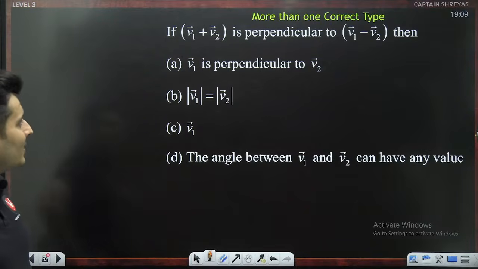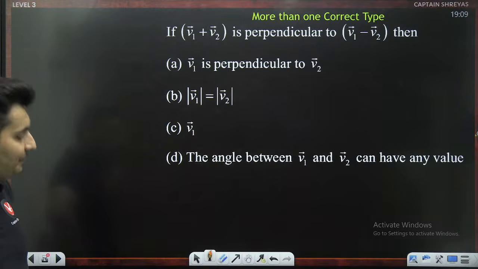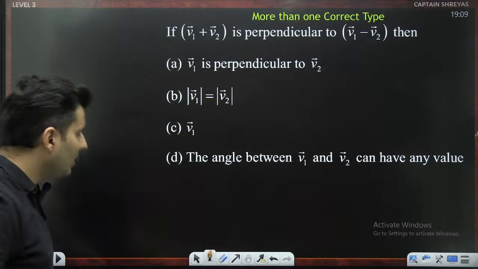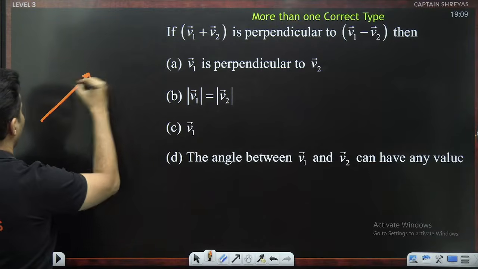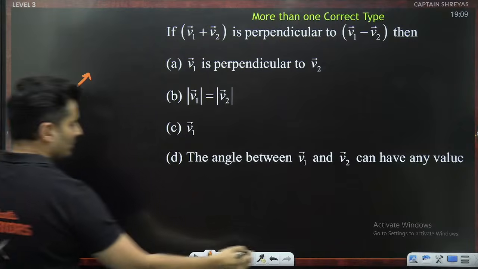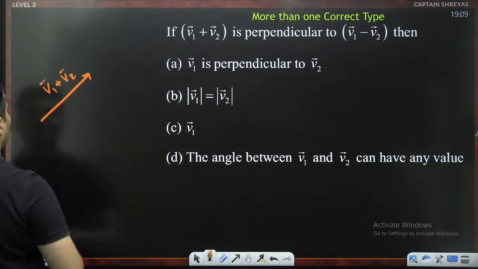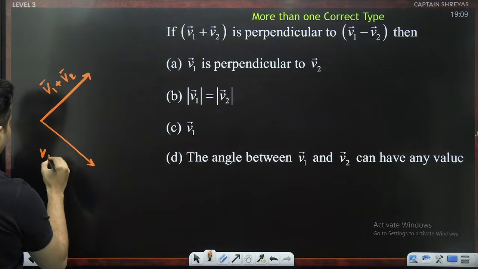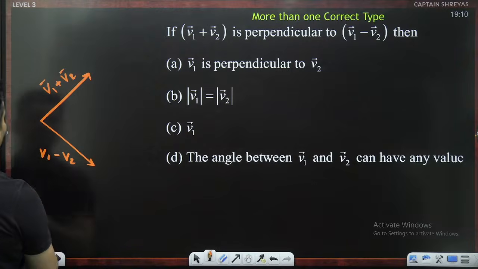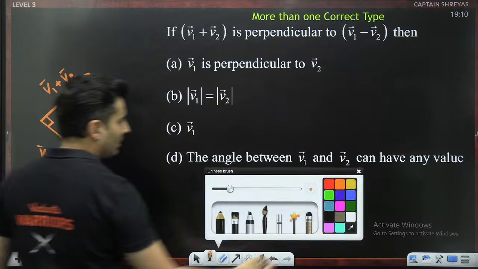Since both of them are perpendicular to each other, this can only happen, check this out, if you have V1 plus V2 and V1 minus V2, and they themselves are perpendicular to each other.